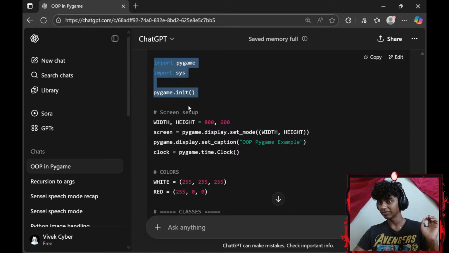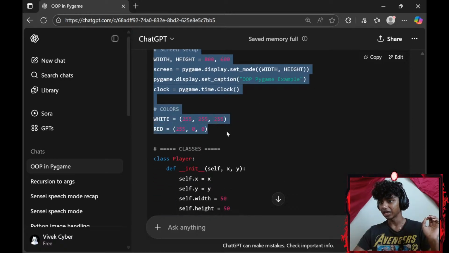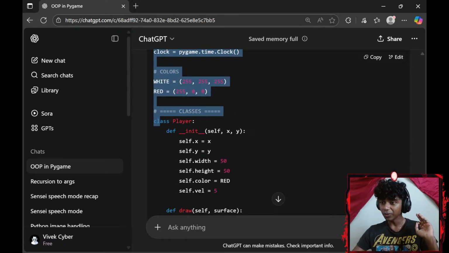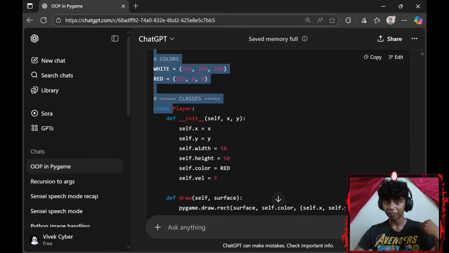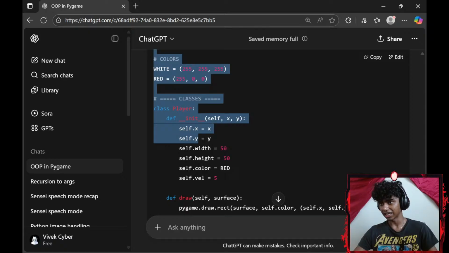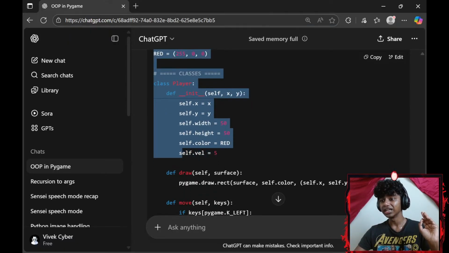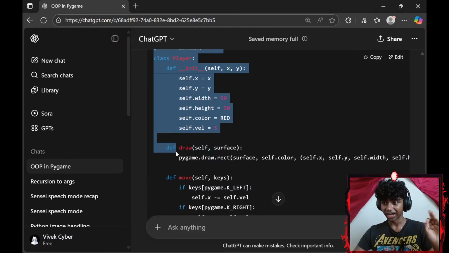So we go with pygame.init, we go with our display, our colors. Okay, now we go with our first class. So we create a Player class. Then we define dunder init. That's basically the constructor. Then we have the built-in self parameter. We go with two extra parameters, x and y. self.x equals x, self.y equals y, self.width equals 50, self.height equals 50. So it is a square. self.color equals red, self.velocity equals 5.